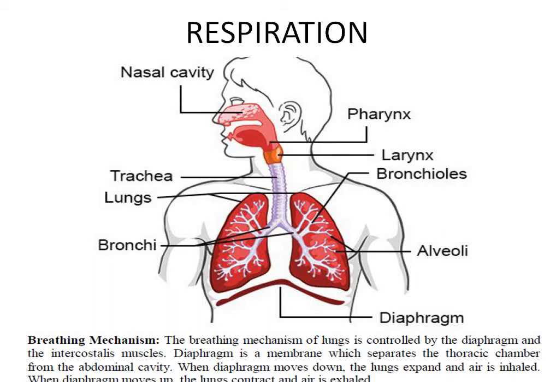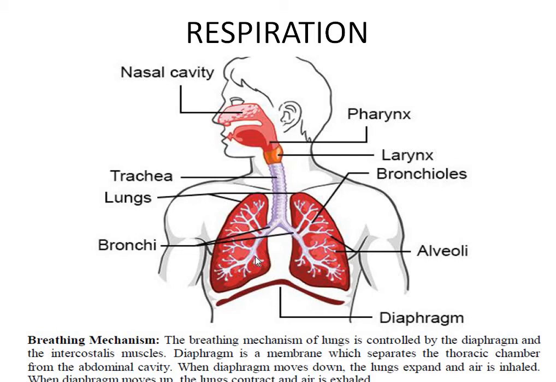So what takes place in the lungs? In the lungs, breathing takes place: taking in of air and giving out of air, taking in of oxygen and giving out of carbon dioxide. This process takes place in the lungs. By what mechanism does breathing take place? There is a breathing mechanism given here below the picture.